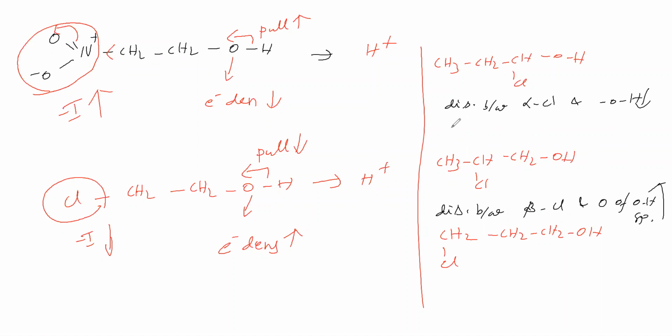Therefore, minus I effect tendency is more here and less here. Therefore, which will give H plus easily? This will give H plus easily, it is not. Therefore, if the minus I group goes far away, then acidic nature decreases. So alpha chloro has more acidic nature than beta chloro, and beta chloro has more acidic nature than gamma chloro, we will say. So like this, the acidic nature is there.